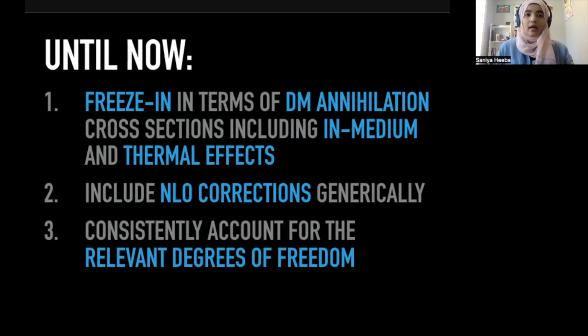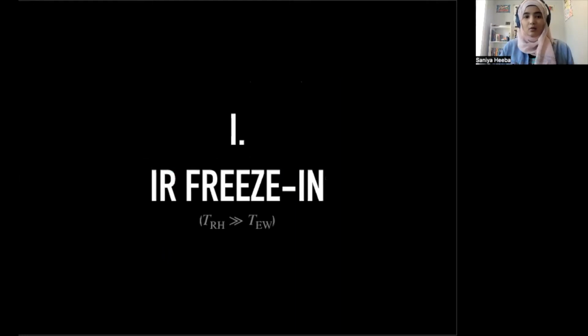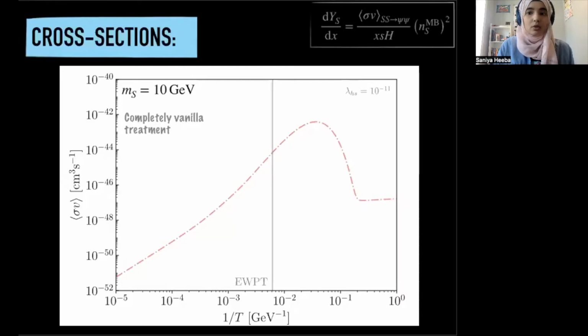So now we're going to look at what the effects of these calculations are on the final dark matter relic density. To start with, we're going to consider what I call IR freeze-in, which basically just means that we're considering that the reheating temperature is much larger than the electroweak phase transition temperature, and it's not a relevant scale in the problem. So we're going to employ all of these things that we've learned so far and see how the final yield of dark matter actually changes. We're going to start with the cross section.